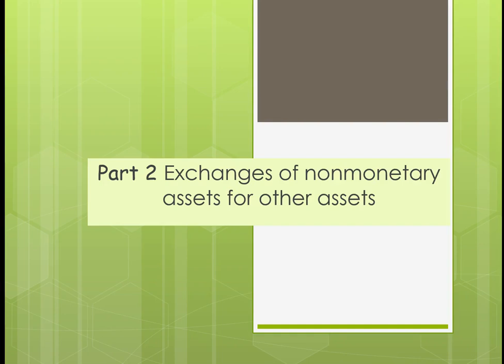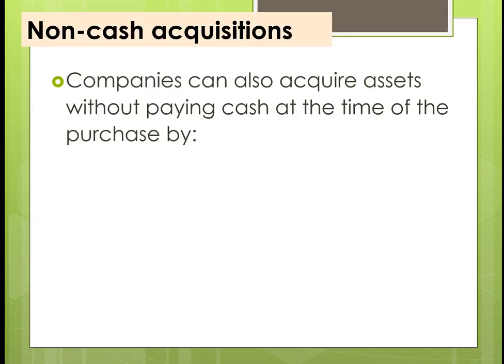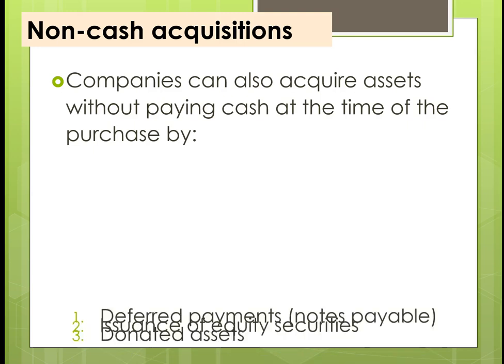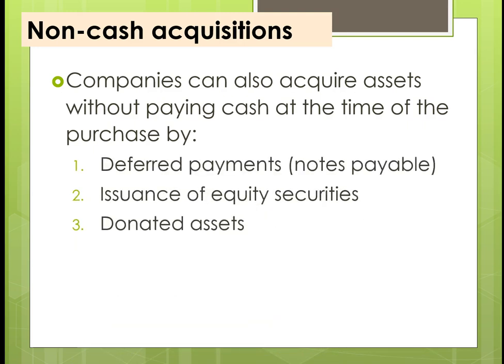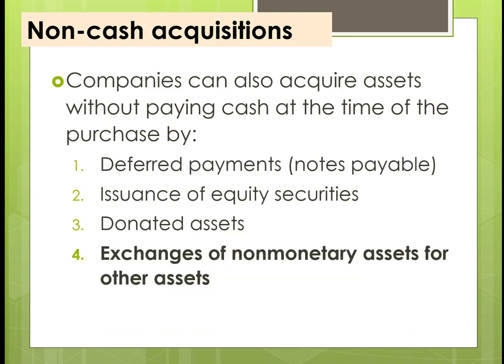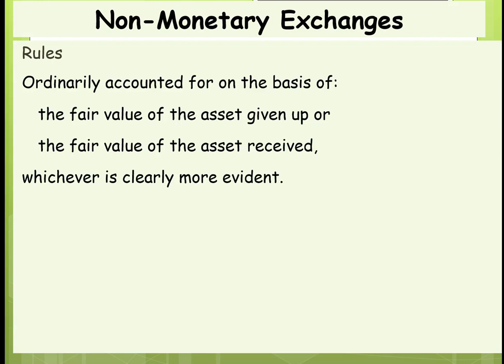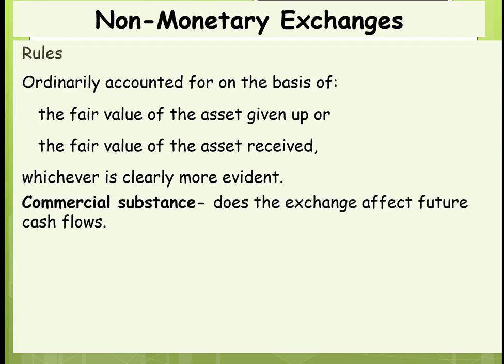Chapter 10, Part 2. We're now going to look at exchange of non-monetary assets for other assets. We looked at the first three already in Part 1, and now we're going to look at exchanges of non-monetary assets. So, we're going to go over the rules. Ordinarily, they are accounted for on the basis of the fair value of the asset given up or the fair value of the asset received, whichever is clearly evident.